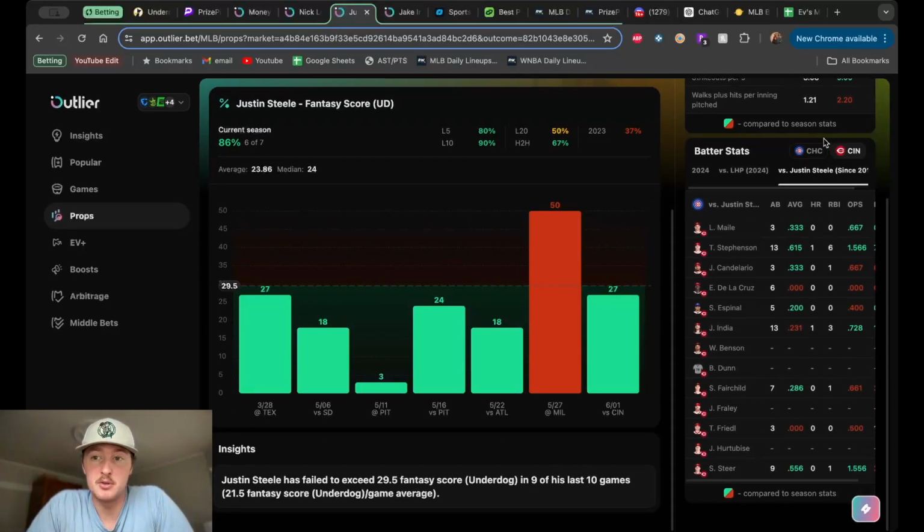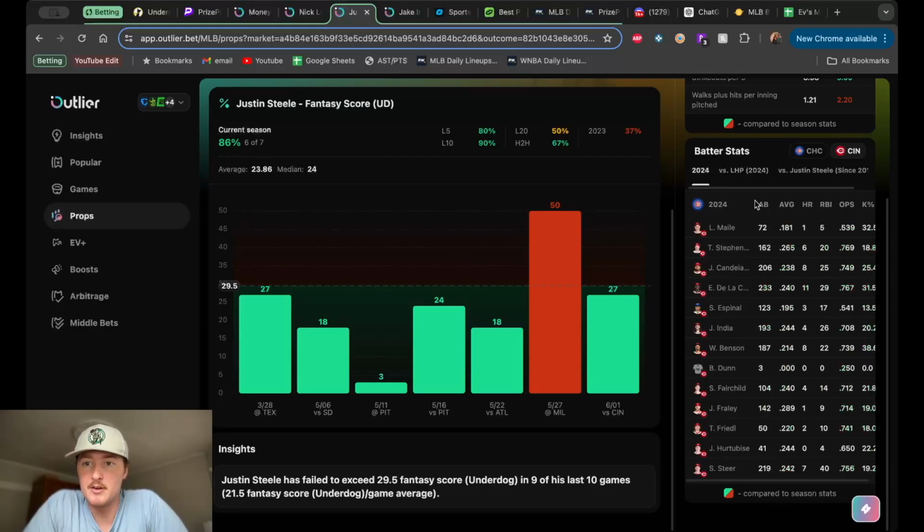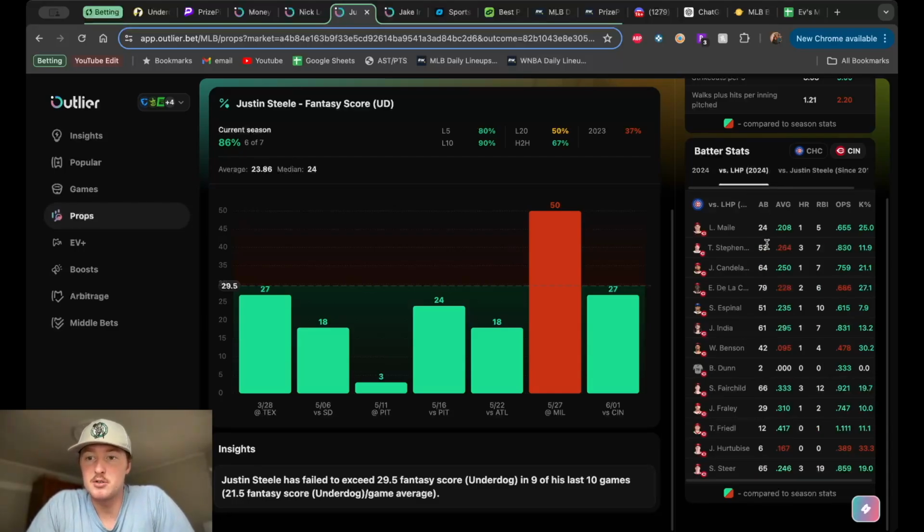So I think it's a great opportunity to look at Steele, look at some batters on the Reds who have been really hot. And it's, again, music to my ears to see Stevenson, .615 in 13 at-bats against Steele specifically. That's insane. 1 home run, 6 RBIs. Even Candelario, Fairchild, all these guys hitting him pretty well or better than their normal average. And then against lefties, you see it again. Stevenson a little bit worse than his normal average. Nothing crazy. .265 and .264. So I still like him in that spot.